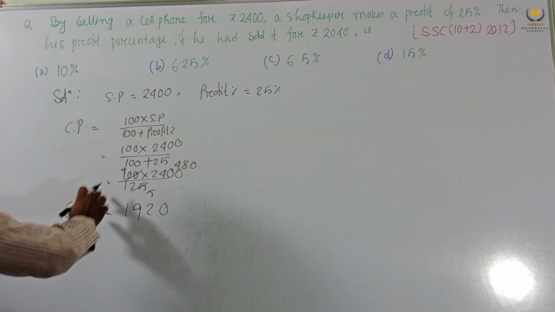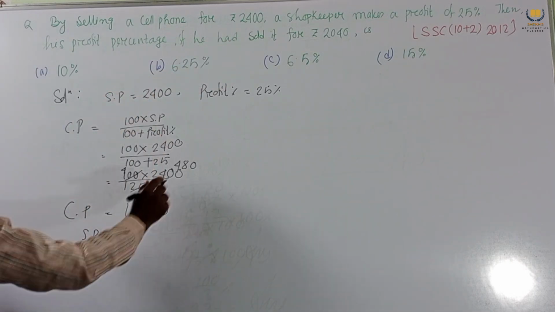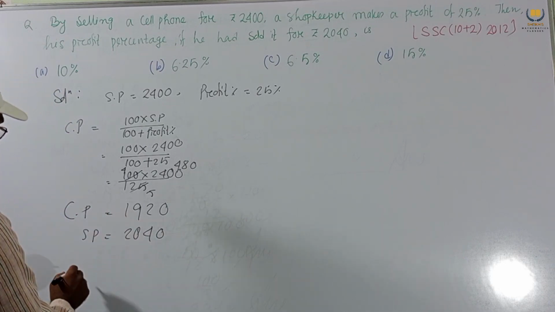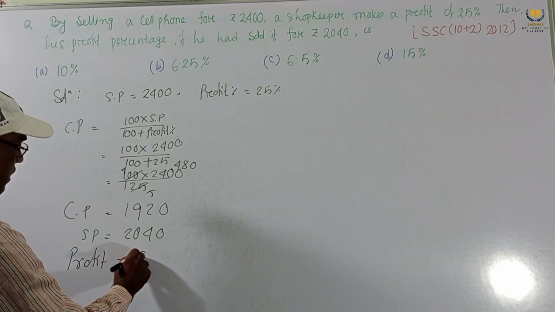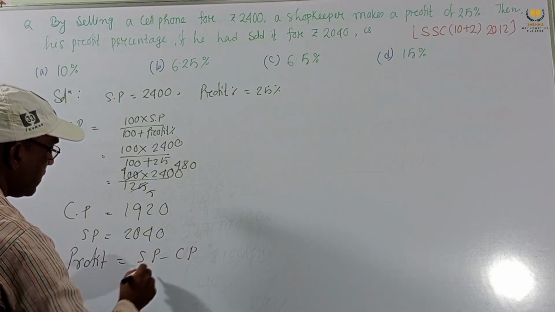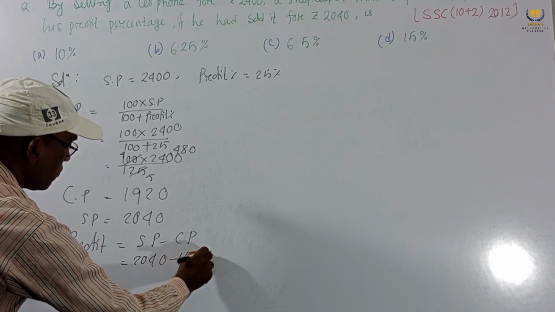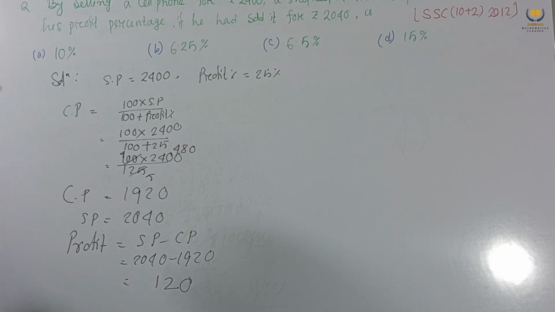Now we have CP, and the new SP is given as 2040. So profit equals SP minus CP, which is 2040 minus 1920, so we get 120. Profit equals 120.